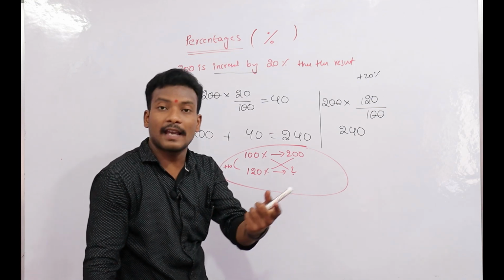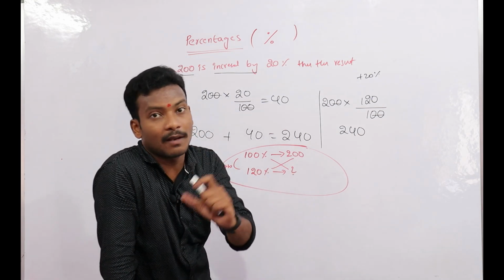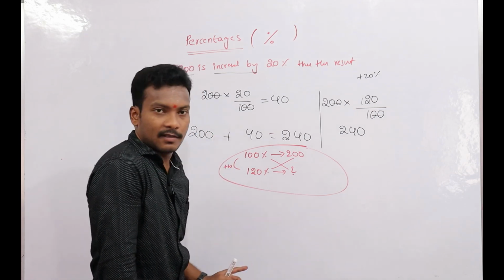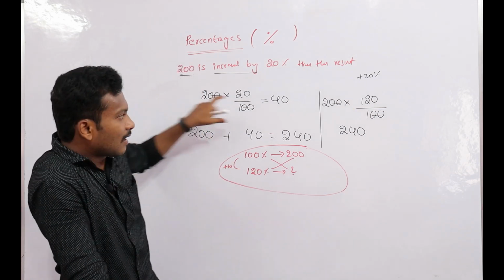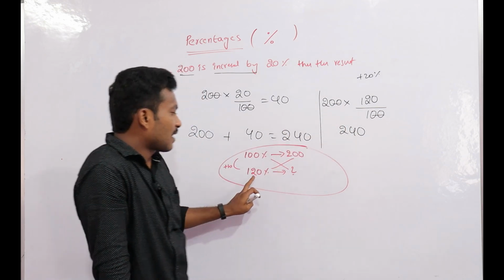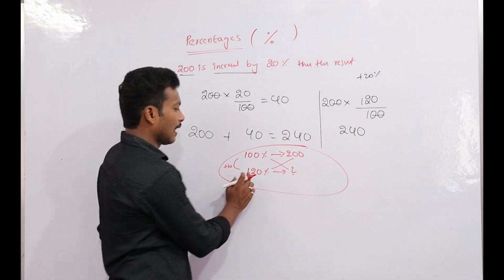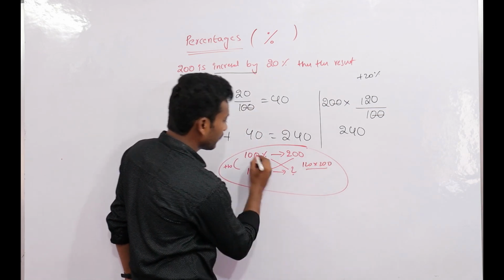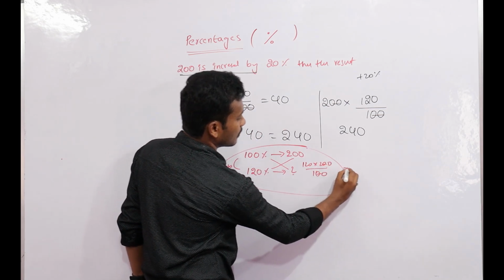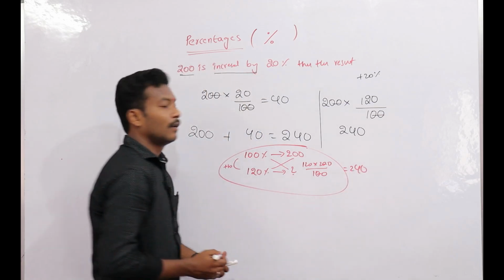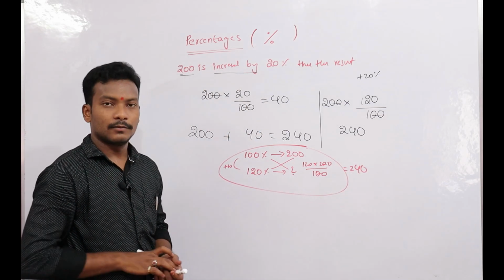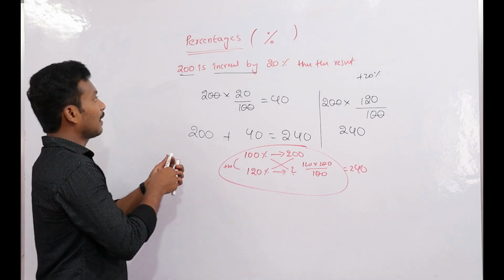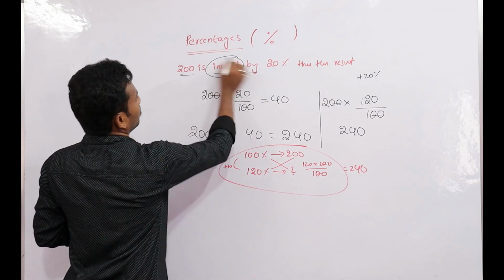In the explanation of questions, depending upon the questions, we are using these 3 tricks. Sometimes the basic method, sometimes this plus method, sometimes the cross multiplication method. 120 into 200 by 100, that is 240.